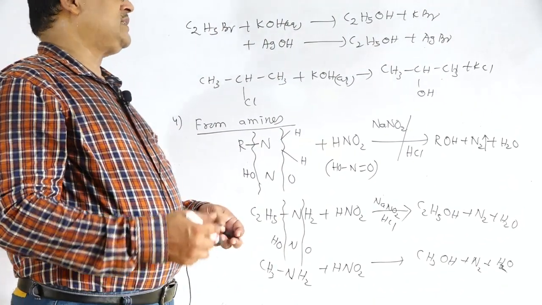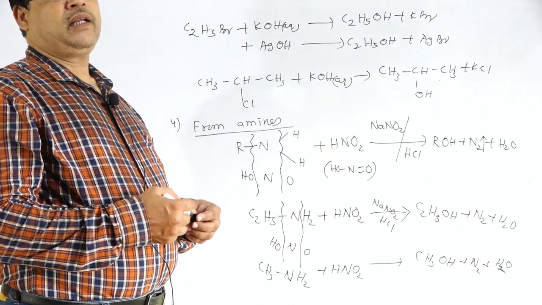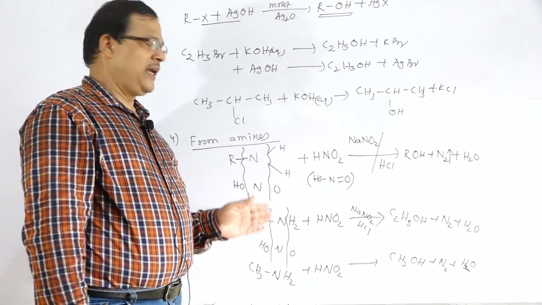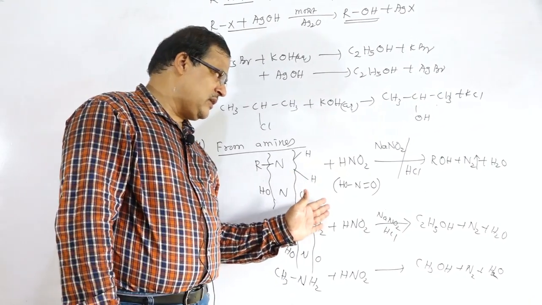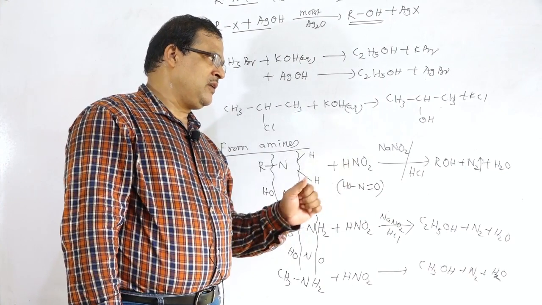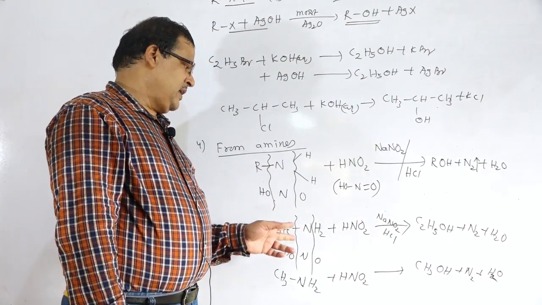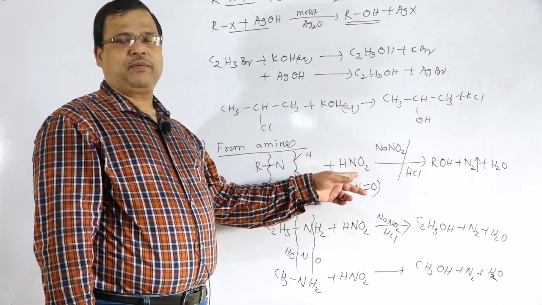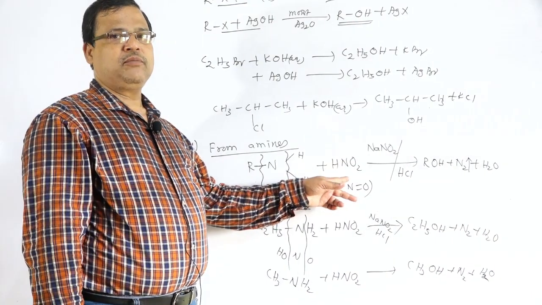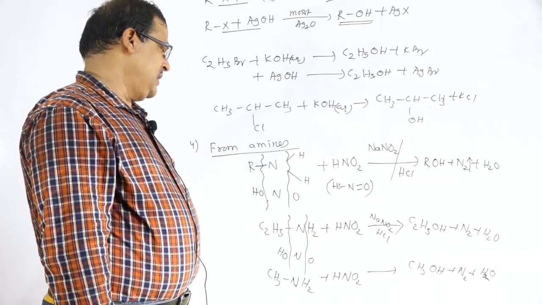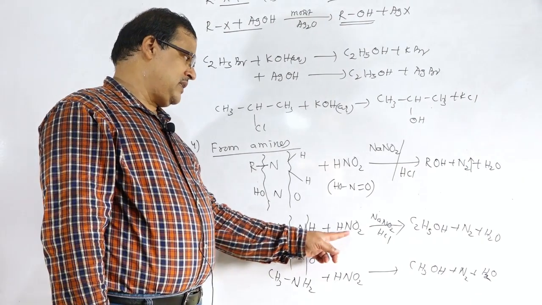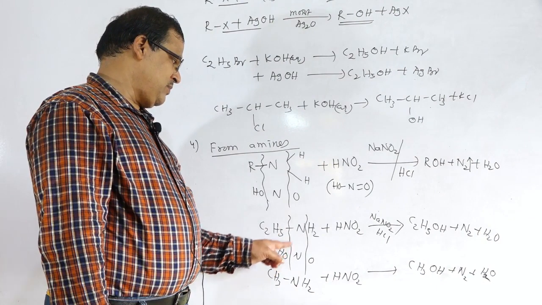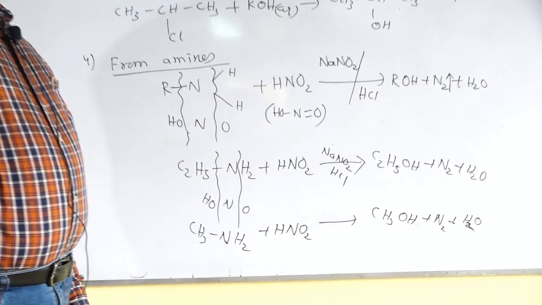So from primary amines particularly, when primary amines are treated with nitrous acid, there is the formation of alcohol with the release of nitrogen gas. This nitrous acid is not kept in the laboratory, but it can be prepared immediately whenever required by the addition of sodium nitrite with HCl. So C2H5NH2 with nitrous acid gives C2H5OH plus N2 plus water. That is the formation of alcohols.